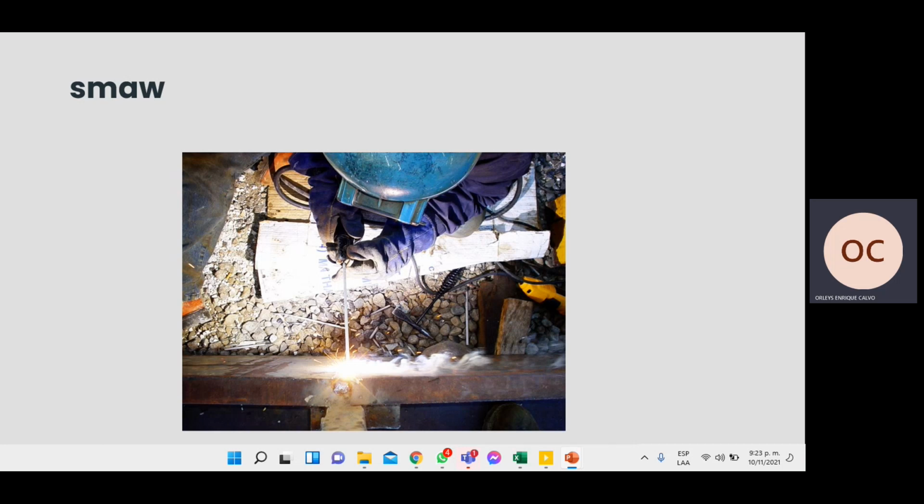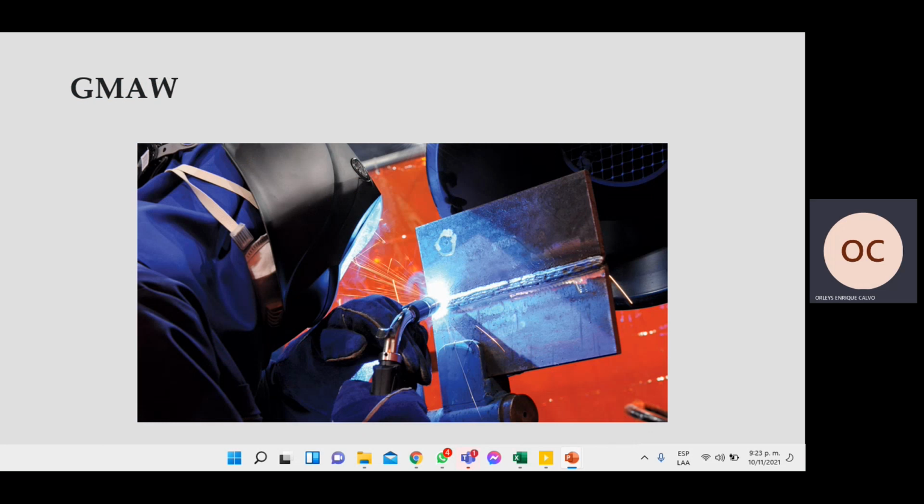The first is SMAW. This manual arc welding system is defined as a process in which two metals are joined by the heat produced by the electric arc between the metal electrode and the base metal joining. The process GMAW establishes an electric arc between a wire that is fed continuously and the piece to be welded. The arc protection is carried out by a gas that can be inert. That gas can be argon or helium.